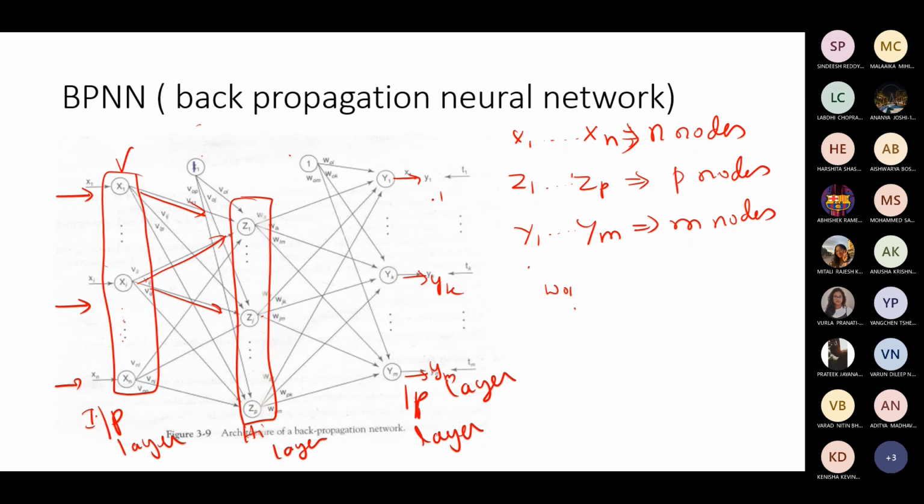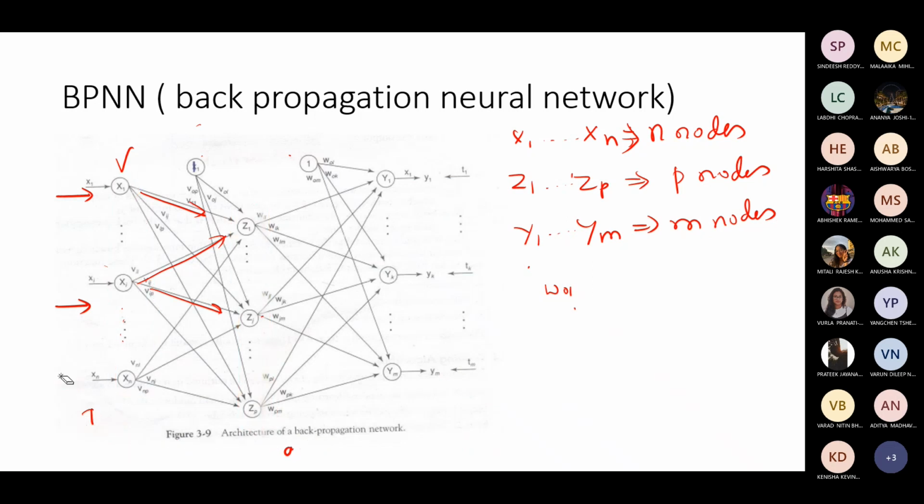This response will be compared or checked with the targets T1, T2. So it is a supervised architecture. There will be a target, and you estimate some error. A suitable algorithm is used for updating the weights. So it is the general architecture of a multi-layered perceptron, or in a special case backpropagation also, the architecture is the same.